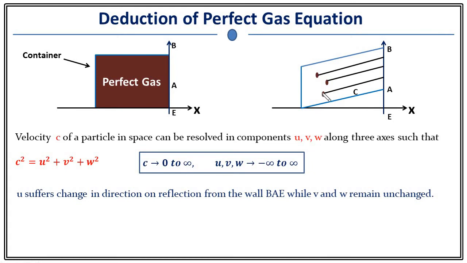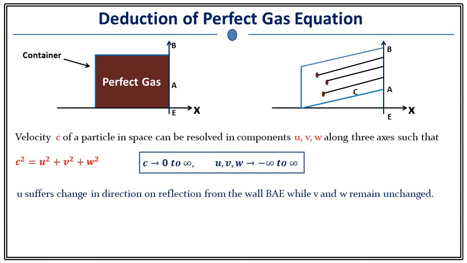Now, when a particle moves in x direction and collides with this wall, what will happen? According to kinetic theory, it will not lose its energy, but it will change its direction. And when a particle is moving parallel to the x-axis, it will reflect back exactly along the same path. Therefore, we will say that u is the velocity component along the x-axis. So u suffers a change in direction on reflection from wall BAE, while v and w remain unchanged.